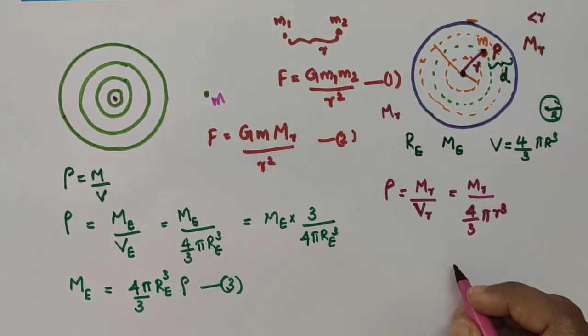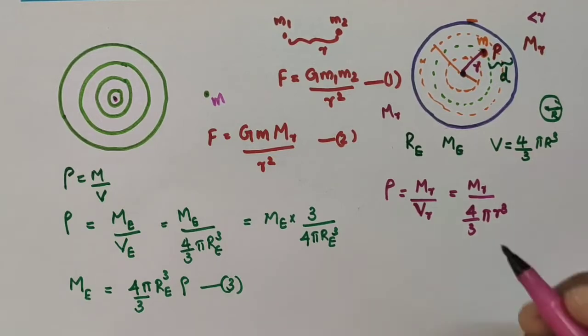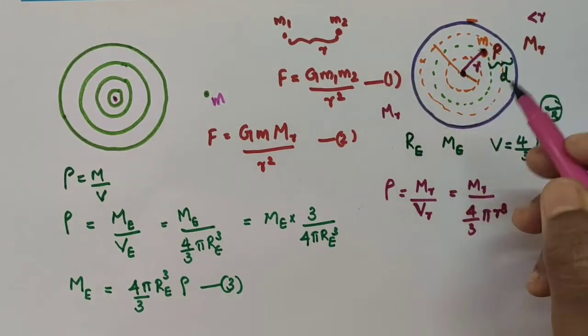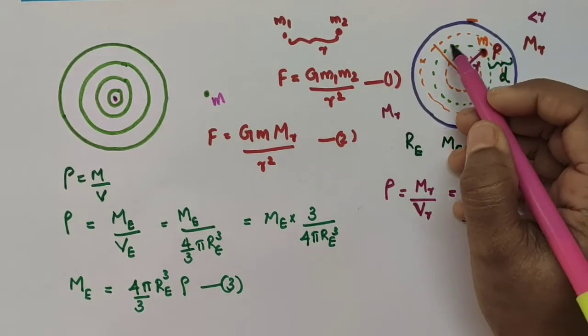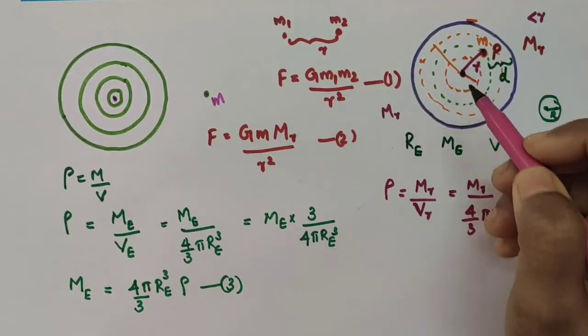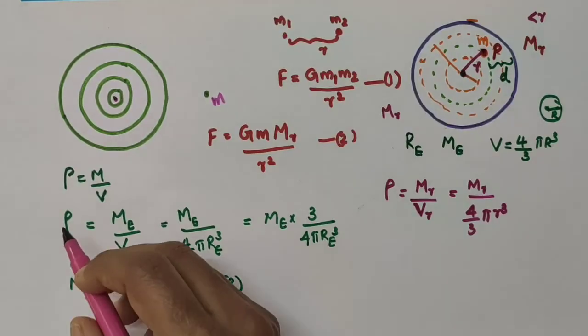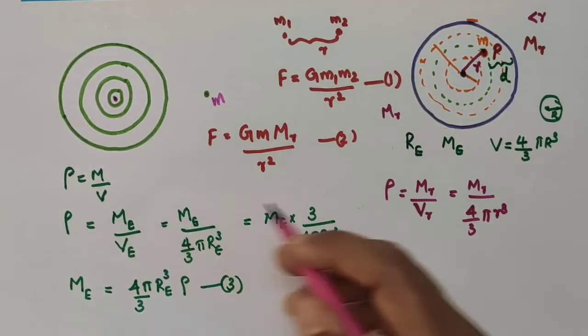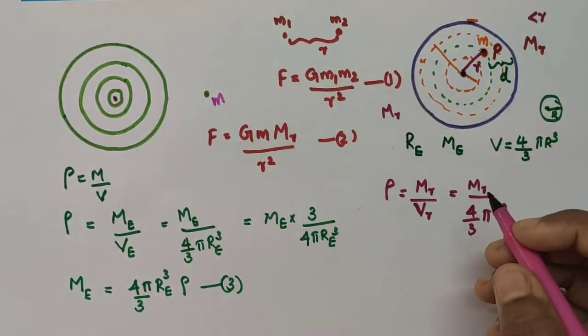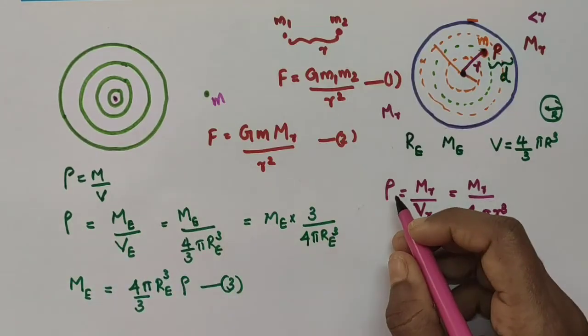See, we assumed that the entire earth is of uniform density. So, for this green colored sphere also, the density is the same. That is why I have taken rho here. The same rho. I haven't differentiated these by rho 1, rho 2 like that, because it is of uniform density. So, here also rho and here also rho.